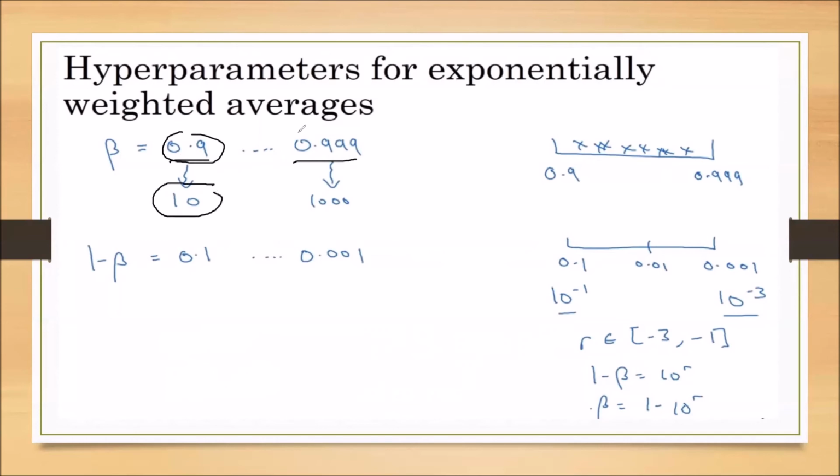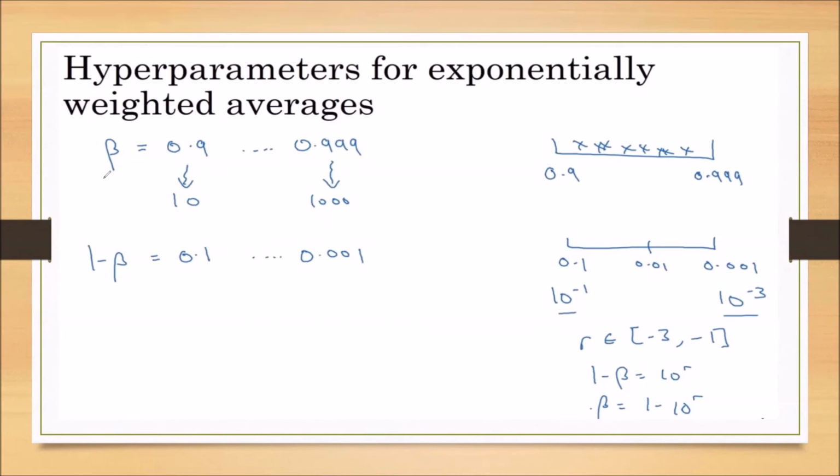We get the moving average of the previous 1000 days temperature when we use the beta value 0.999. So with this small change, when we change beta from 0.9 to 0.999, the number of days changes from 10 to 1000. That's why we want to change the beta value also logarithmically.